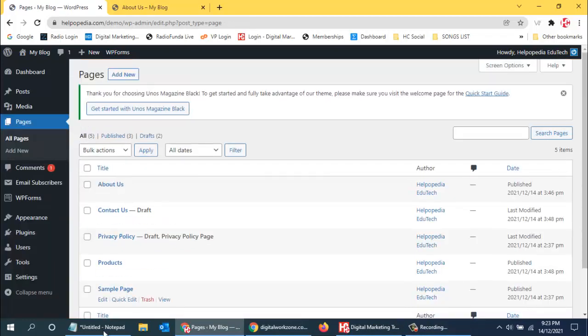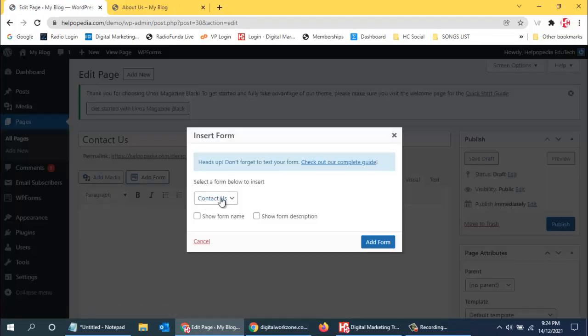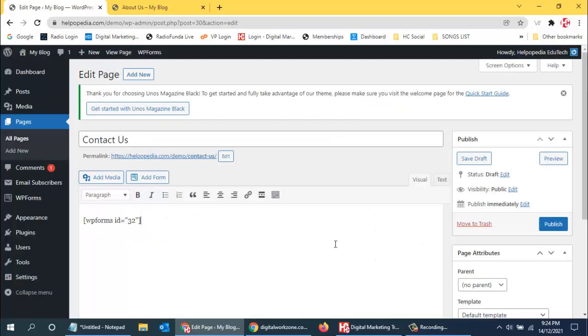So now I click on edit contact us, and over here I can use this button add form. I'll click on add form, and now you can see the contact us form is over here. We have created only one form, but in case you want to create multiple forms, you can, and then a drop down will come up asking which form you want to use. Right now we want to use the contact us form, and show form name, no, that is all okay. So contact us form, add form. Now this ID has been added, and I don't need to worry, everything is done. I just click on publish. So now my contact form is ready.